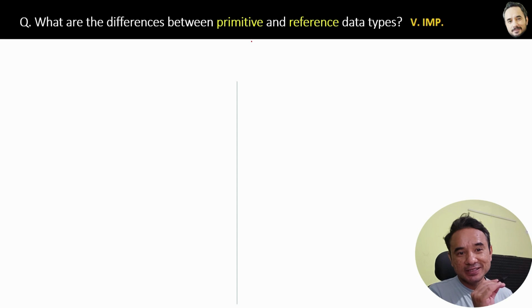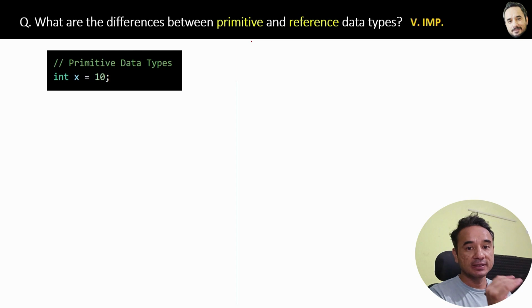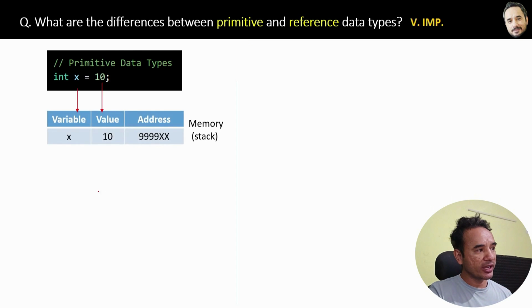What are the differences between primitive and reference data types? Very important question. If we have a primitive data type like this, then in the memory, the variable x and its value 10 will be directly stored at this address in the memory stack.